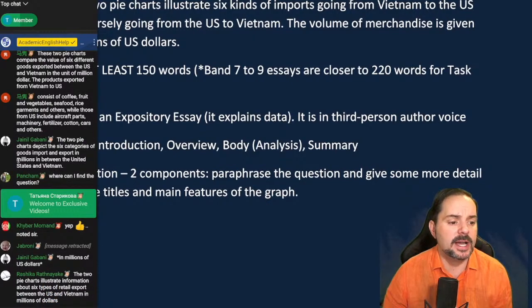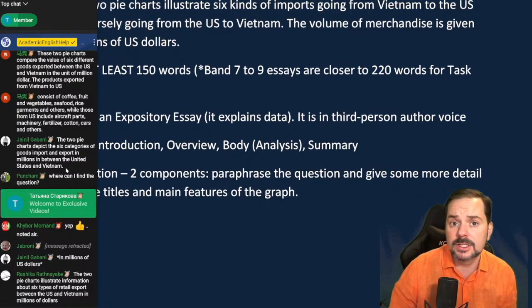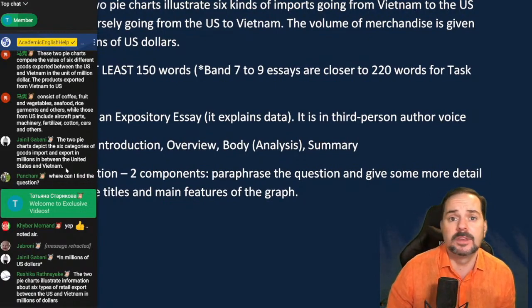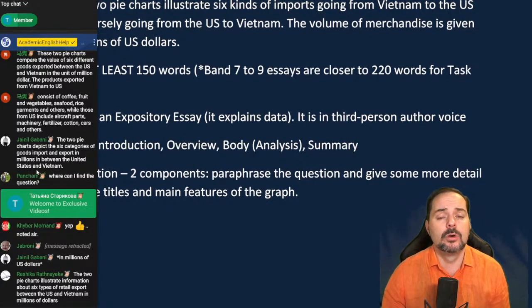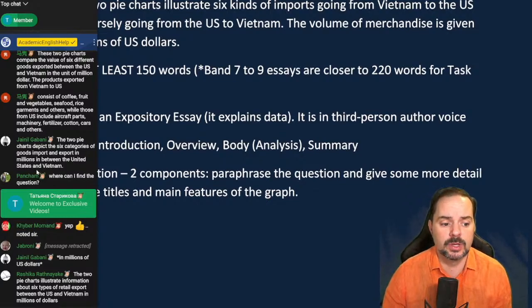Janelle says the two pie charts depict the 6 categories of goods imported and exported in millions between the United States and Vietnam. In millions of dollars. Janelle, you need the measure because we don't know if millions means millions of units or millions of kilograms. So you need the measure dollars. Okay, that's an important piece there, the dollar. And otherwise it's quite good.